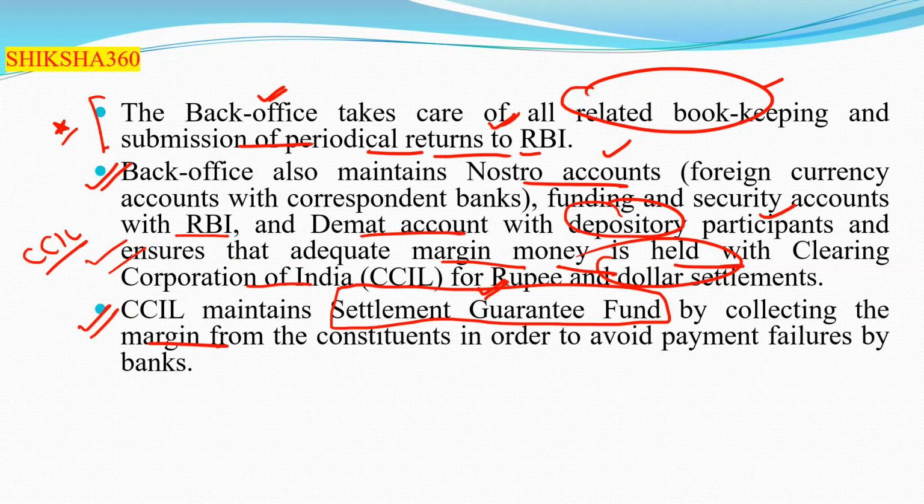So here CCIL maintains the settlement guarantee fund by collecting the margin from the constituents, basically in order to avoid payment failures by the banks.